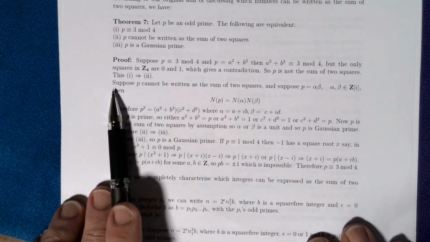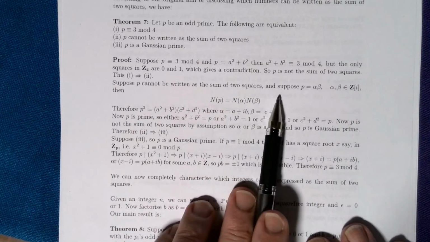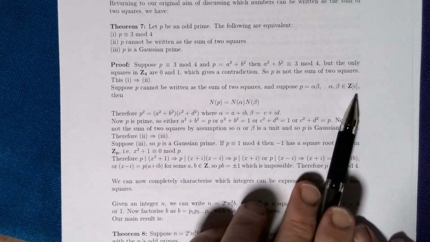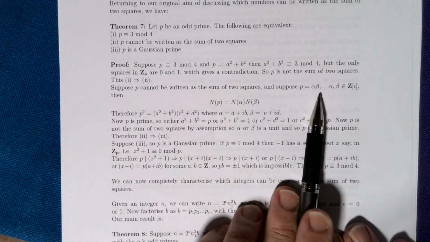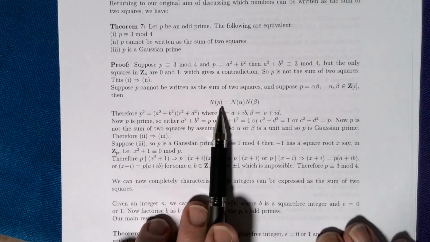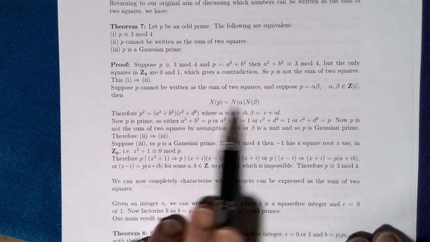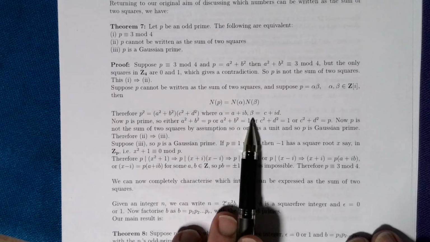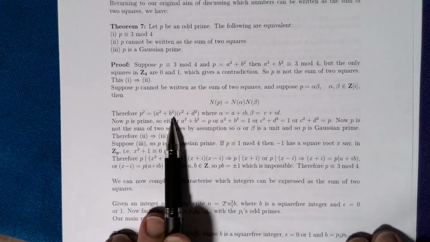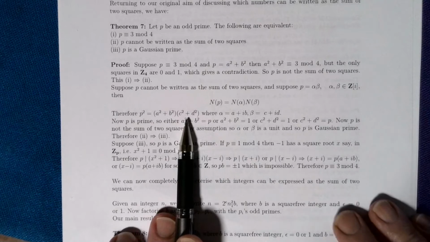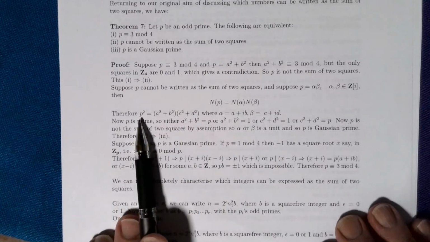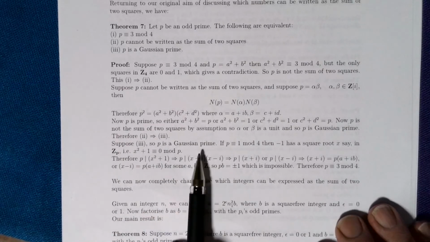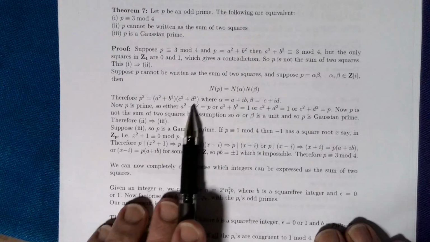Now we're going to suppose that p cannot be written as the sum of two squares, and I'm going to suppose that I have a factorization of p in the Gaussian integers. Well, we can take norms of both sides and use our properties of norms. Now the norm of p is p squared, and if I take alpha as a plus ib, beta as c plus id, then I get p squared is a squared plus b squared times c squared plus d squared. Now we're back in the ordinary integers again. So p is prime, so p divides a product, then